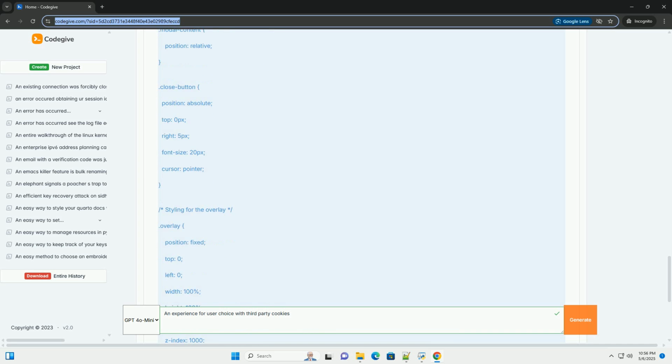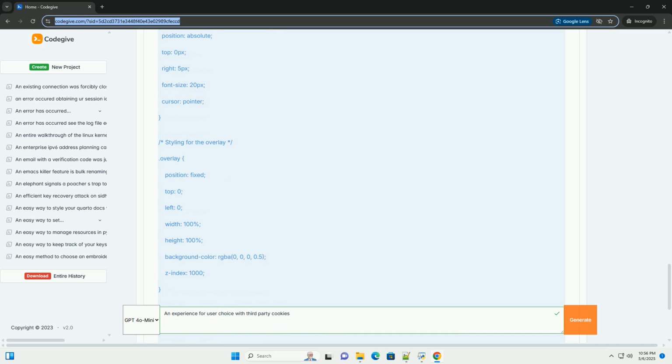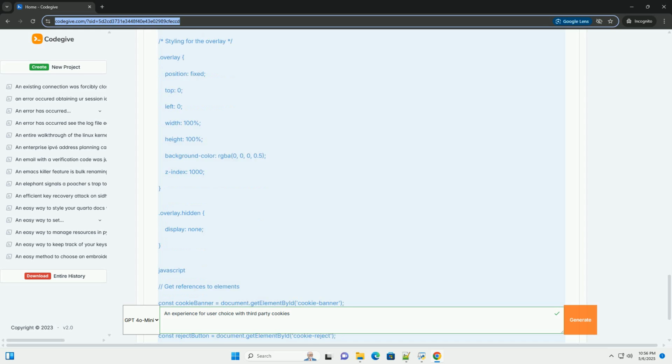4.1. UI element creation, modal/banner HTML/CSS structure. 4.2. Cookie detection and blocking, JavaScript logic. 4.3. Preference storage, cookies versus local storage. 4.4. Integration with third-party services, adapting scripts. 5. Testing and validation. 6. Maintenance and updates.